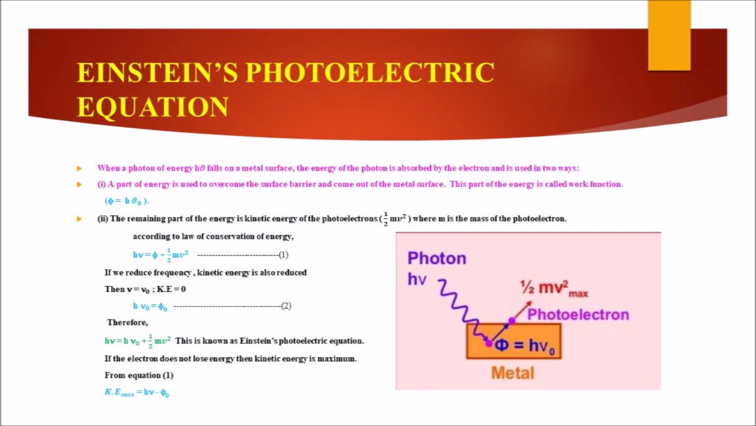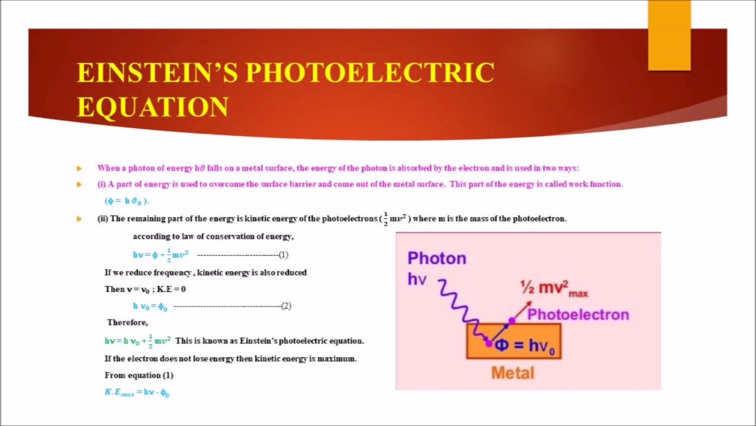If we reduce the frequency, kinetic energy is also reduced. Then nu equal to nu naught and kinetic energy becomes 0. Then the equation becomes h nu naught equal to phi naught. Substitute the second equation in equation 1, then we get h nu equal to h nu naught plus half mv square. This equation is known as Einstein's photoelectric equation.